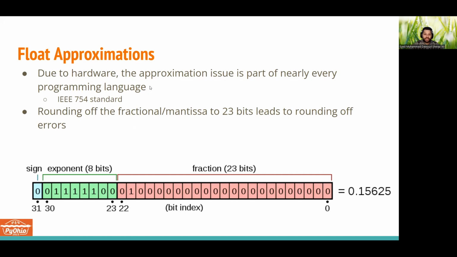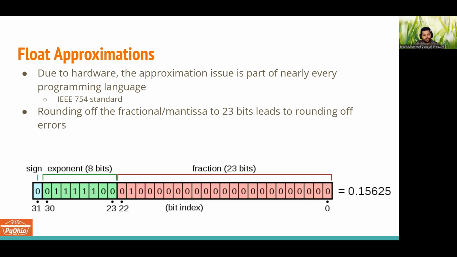And because this is a hardware limitation issue, the approximation error that we have seen with Python tends to happen with every programming language as well. In 32-bit, the first bit is reserved for sign, the next 8 are for exponent, and the remaining 23 are the part after the decimal, the fractional part called mantissa. Whenever that part exceeds 23 bits, rounding off happens, and this rounding off leads to some unexpected approximation errors with float when we are working with any sort of application.